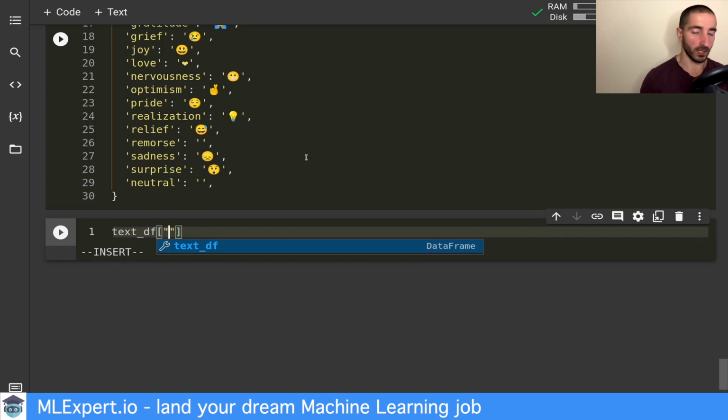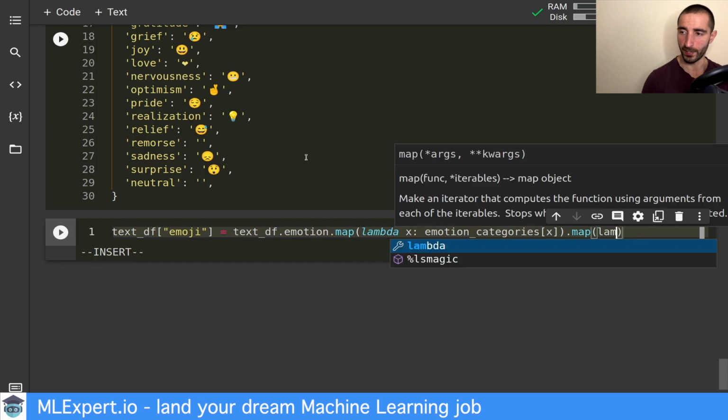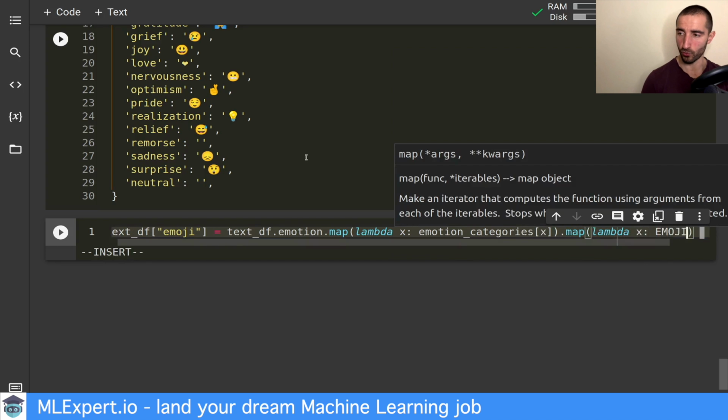So I'm going to add the emoji column, and this is a bit of complicated stuff, but not really. I'm going to take the emotion and map the emotion to the name from the emotion categories. And then I'm going again to map the name to the emoji map.